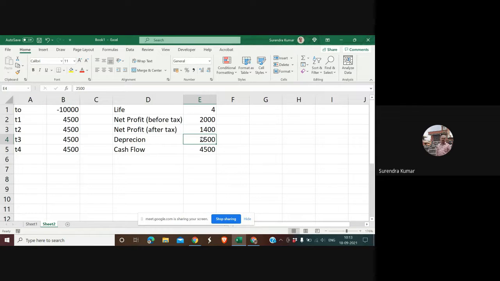Now this depreciation we add back, sorry for this spelling mistake. Okay, depreciation we add back, which is 2500, and so we get final cash flows, which will be 1400 plus 2500, so we get this as 3900.